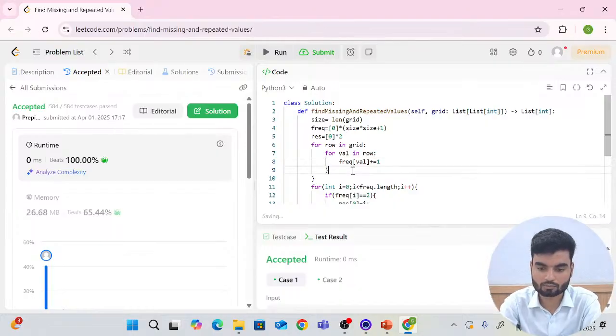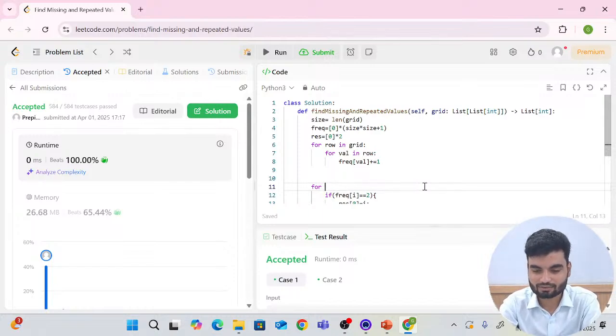Now you will remove this, and I know people learn different languages also, so here I'm coding it. So now for i in range, starting from 1, not from index 0, because that is not necessary. You have values from 1 to n squared only. And up to the length of the frequency array, that we do every day, right?